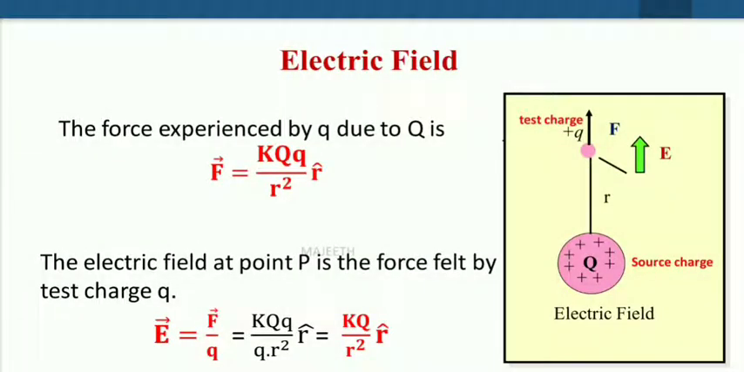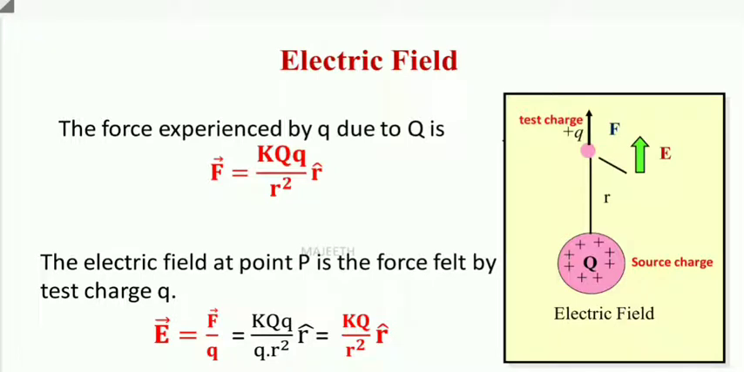Let us assume that source charge capital Q is present here and test charge small q is at distance r from the source charge. The distance between the source and test charge is r. So what is electric field now? Electric field is the force felt by the test charge. So E is equal to F by q.